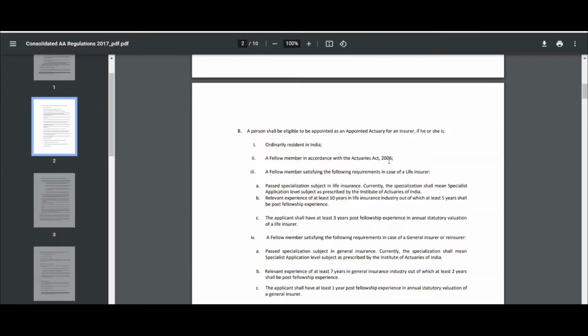So today we are going to study the remaining portion of the appointed actuary regulation, and also the actuarial practice standard 4, which is peer review. I think these two are quite related. Now, before we start that, there are a couple of small announcements.